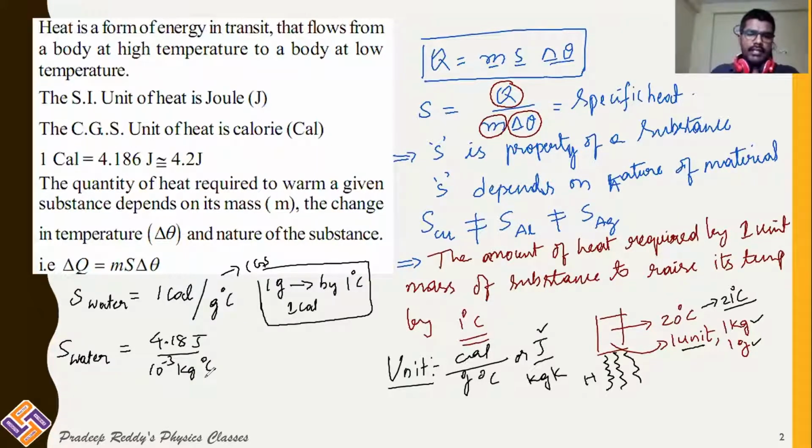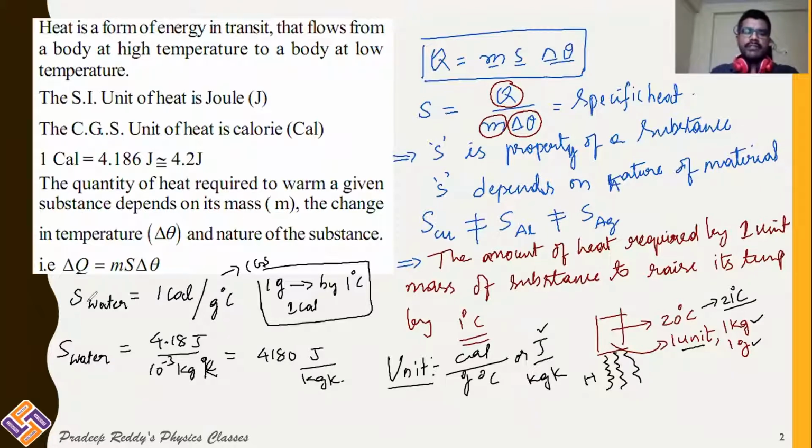You can even take it as Kelvin, because a temperature change on the Kelvin scale and on the Celsius scale will be the same, since the number of divisions on the Celsius scale is 100 and on the Kelvin scale is also 100. If 1 degree is raised on the Celsius scale, 1 degree is raised on the Kelvin scale. So here you can clearly write 4180 joule per kg Kelvin.